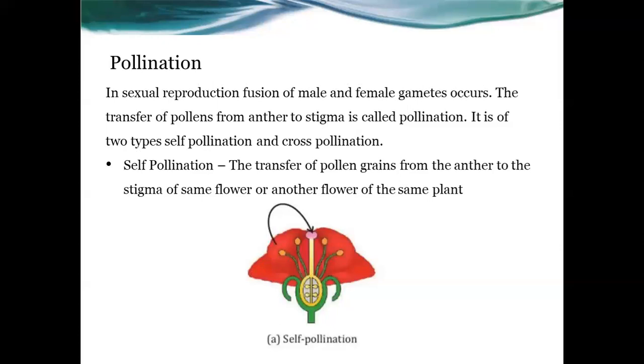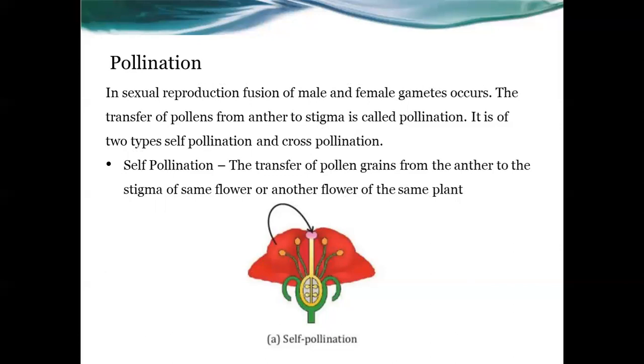You already know that sexual reproduction means fusion of male and female gametes occurs. The transfer of pollen from anther to stigma is called pollination. Two types of pollination are there: self-pollination and cross-pollination. Look at this slide, where a self-pollination diagram is shown.